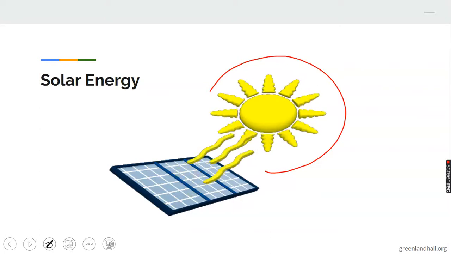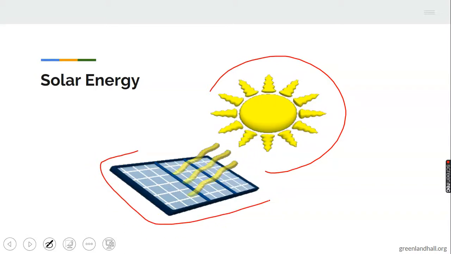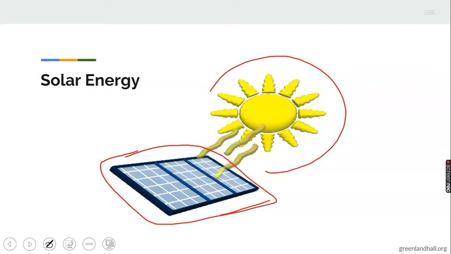You know that we need the sun to do a lot of things, to dry our clothes, and we also use the sun to power a lot of things too. Now we have the solar panel. It is charged by the sun, and then what happens? The battery life of this solar panel helps you to do a lot of things in the home, to give you light, to charge your phones, and do a lot of other things.